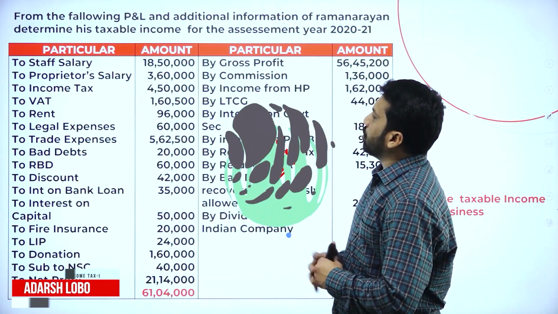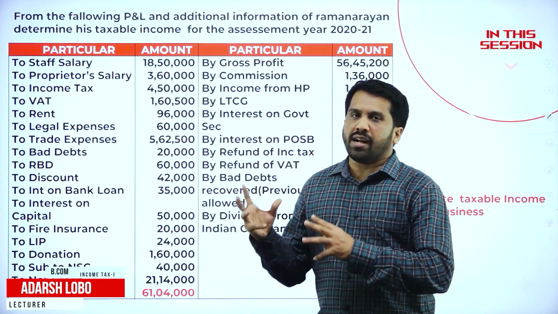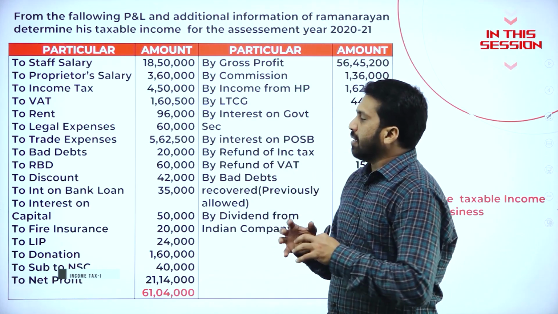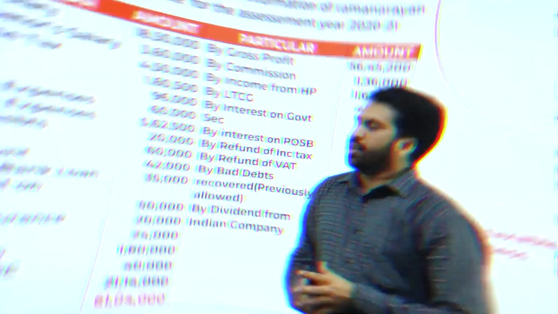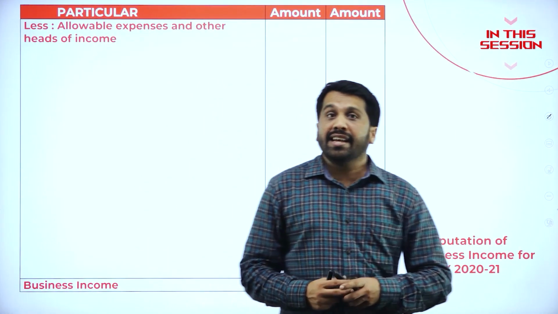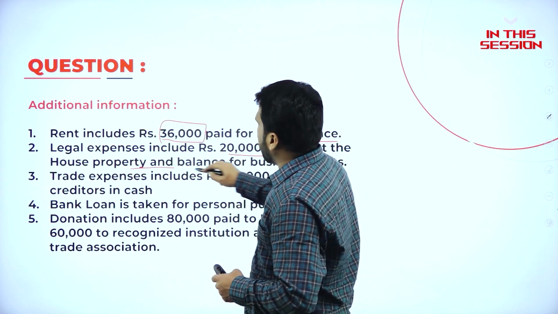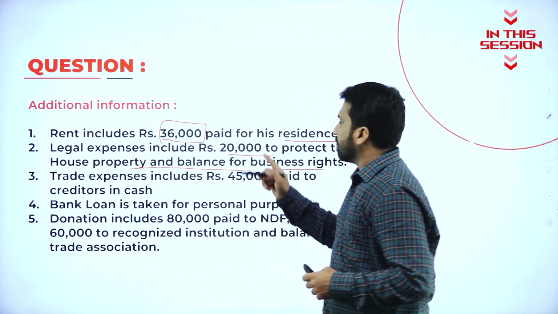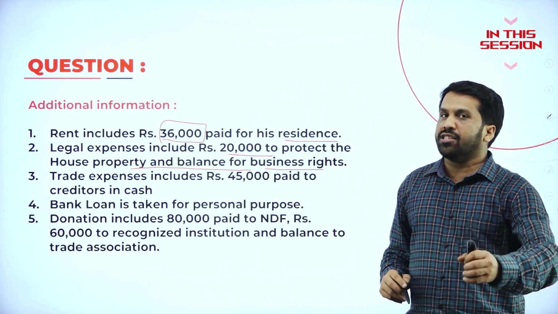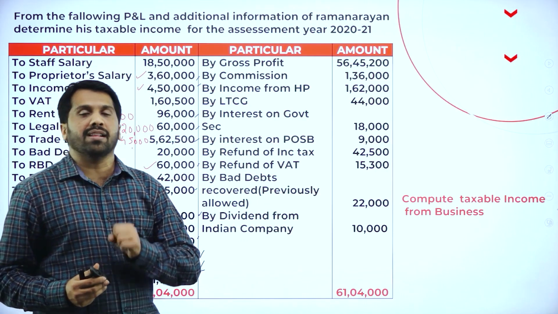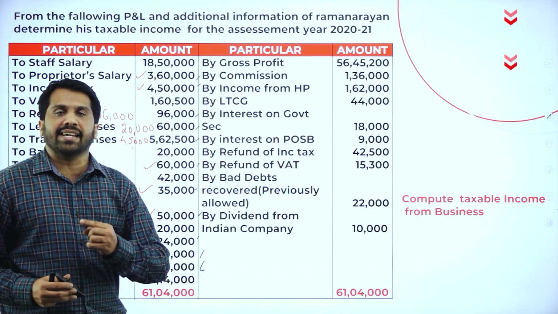So these are the information you have. The screen is almost completely full with the question, but the reason is very simple. Allowable expenses are income from other head. Legal expenses include 20,000 to protect the house property and the balance for the business. Whatever 20,000 you have paid is to protect your house property. All the credit side of your P&L comes under allowable, or we can call it other head income.